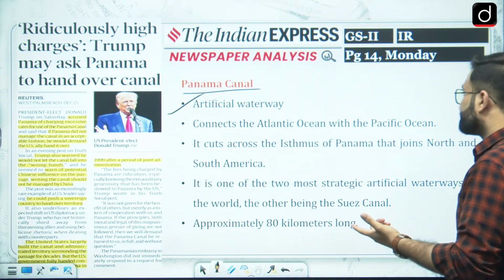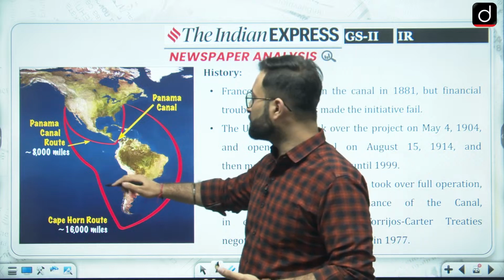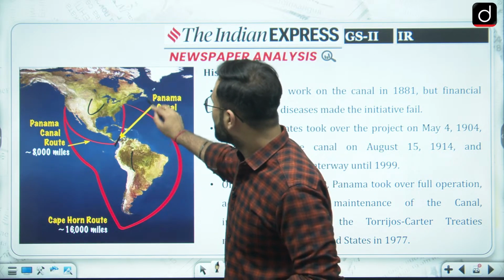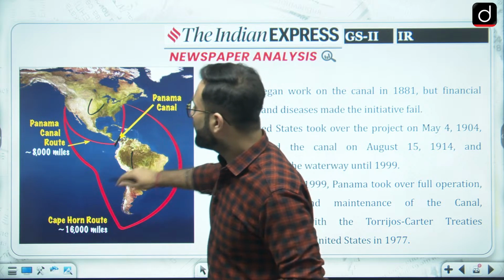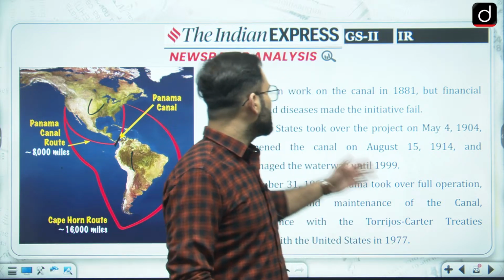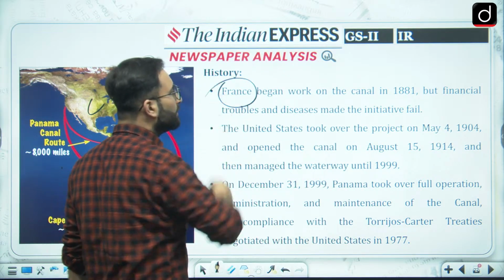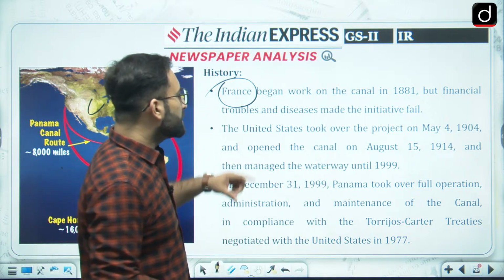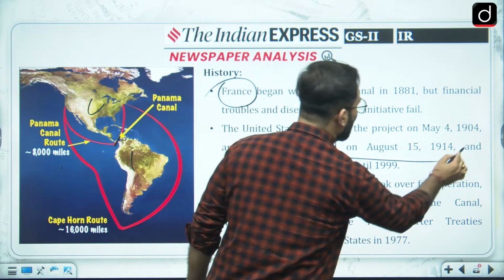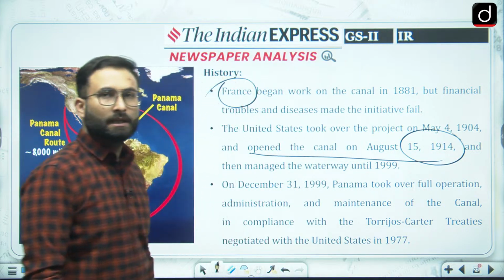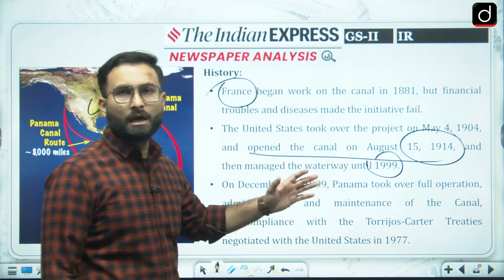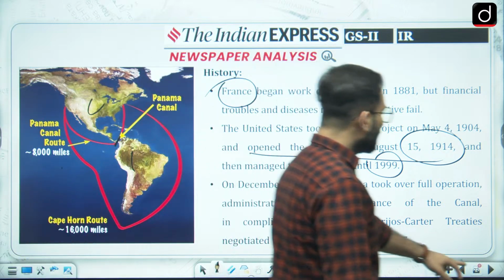Here you can see it is approximately 80 kilometers long. This is North America, this is South America, this is the canal which is connecting the Atlantic Ocean and the Pacific Ocean over here. Now in history, France started building it, but could not because of the crunch of money. Then USA took over. USA started building it and they opened the canal on 15th of August 1914, and till 1999 they operated it, and after that they gave it to Panama. Okay, so that is about Panama Canal, which you can remember.